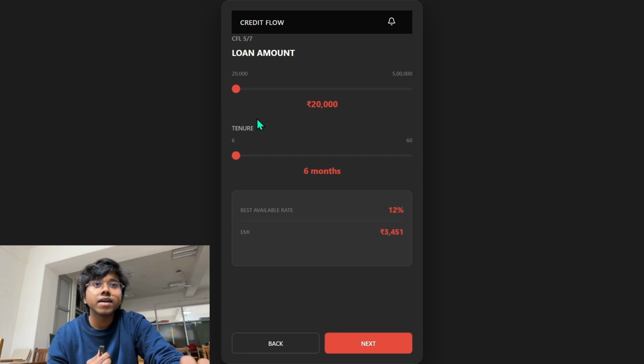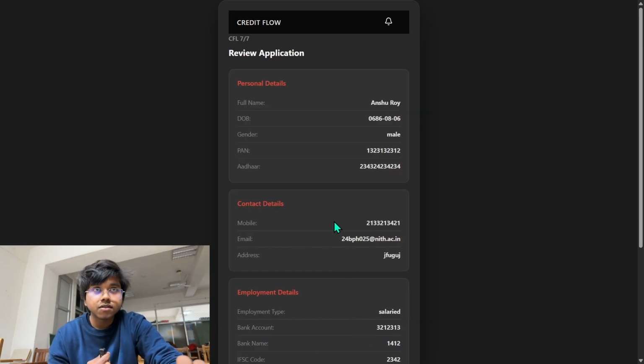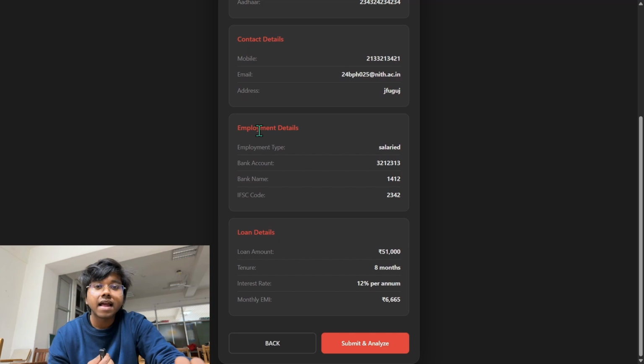After confirming, he will be asked about the loan details that he actually wants to apply for. Let's set it around 51k, with 6 months of tenure, and according to these values, the EMI will be displayed here. After this, he will go to next, and he can select a date from which he wants to start paying the EMI. Doing next will show a review application where the user will review all of his personal details, contact details, employment details, each and everything before submitting this application.